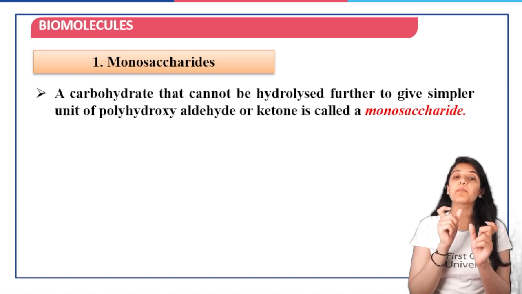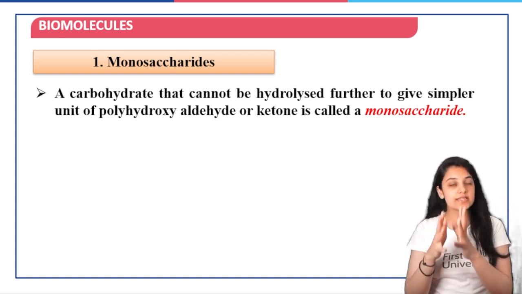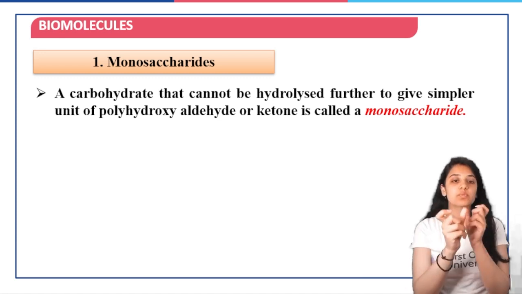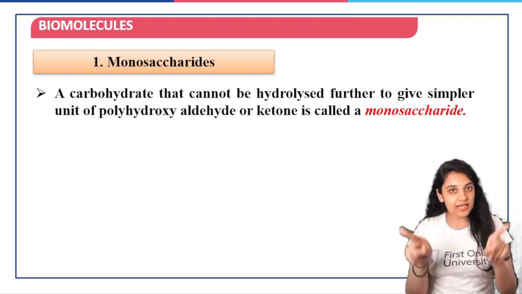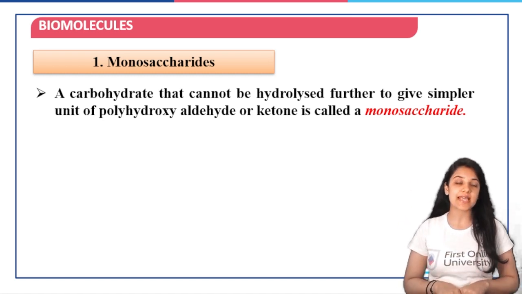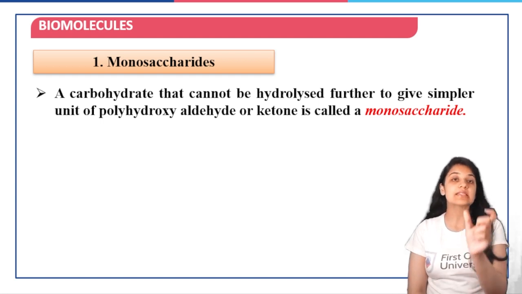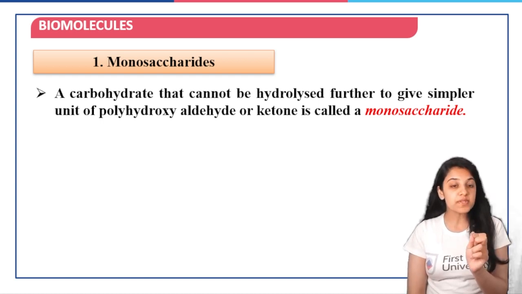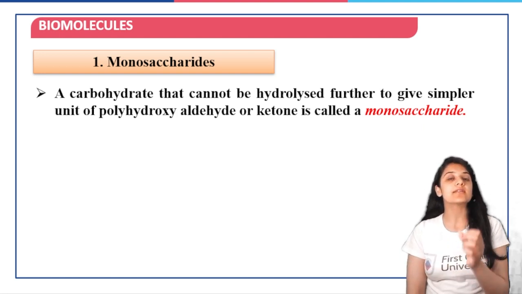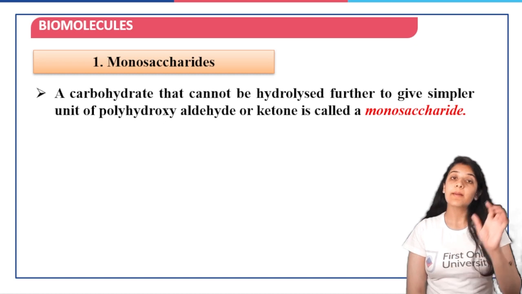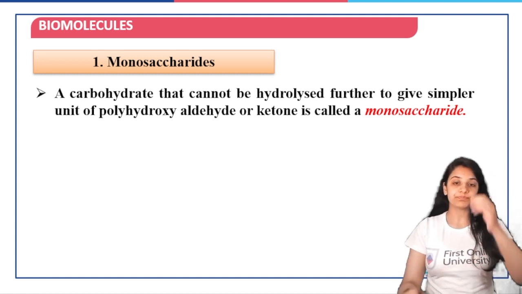Now, what do we mean by polyhydroxyaldehyde or ketone? You will look at the structures and the formula for these compounds, that is polyhydroxyaldehydes or polyhydroxyketones, when we actually represent the reactions of hydrolysis of these saccharides. But as of now, polyhydroxy means there are multiple OH groups. Aldehyde means there is a CHO group, or it could be a ketone, that is, there is a C=O group present. But hydroxyl groups are going to be in multiple quantity.